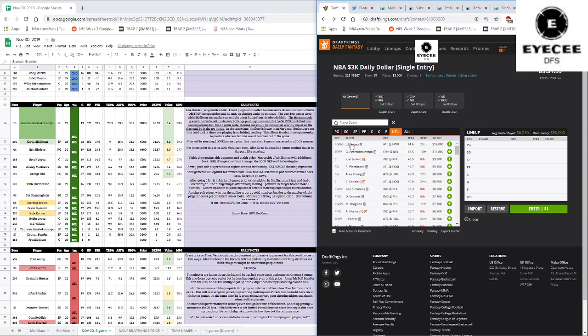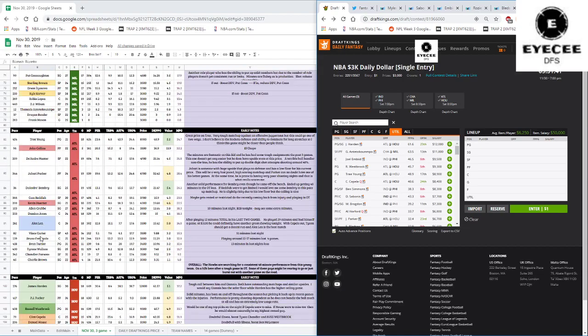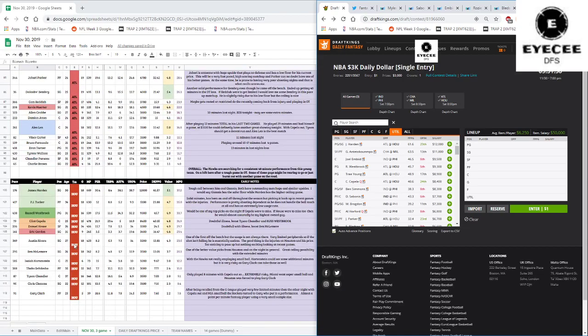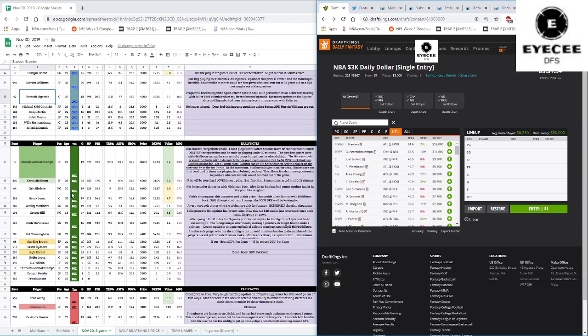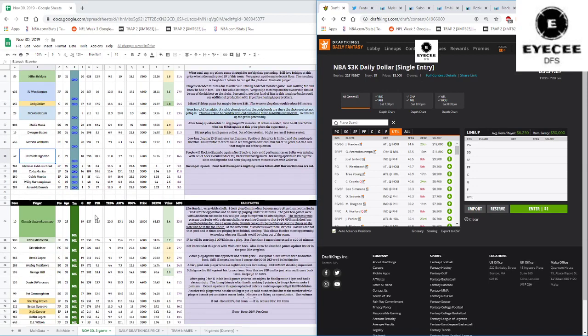Harden's really the only guy that can stop himself by missing shots. Giannis, on the other hand, could also stop himself if he's not being smart, passing out of double teams and trying to do too much. But he's in a safer spot here against a young Charlotte team that doesn't play much defense. They've been in hot form, so I feel like this game will be a little bit more competitive than the Hawks, who have been playing like trash. But again, the Hawks are up against the Houston Rockets, who don't have as good of a defense as the Bucks, which is why it's tough. This game could very well get out of hand here. Charlotte could be in over their heads going up against the Bucks.